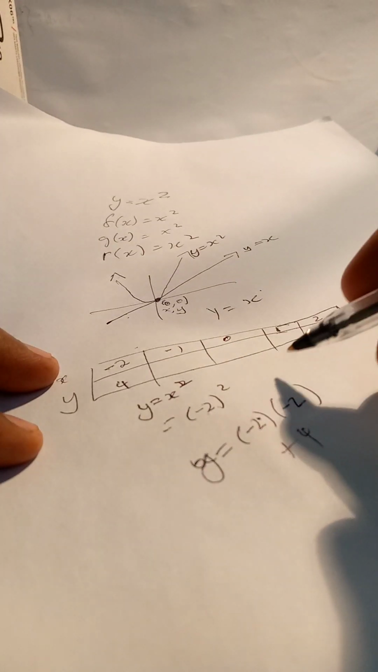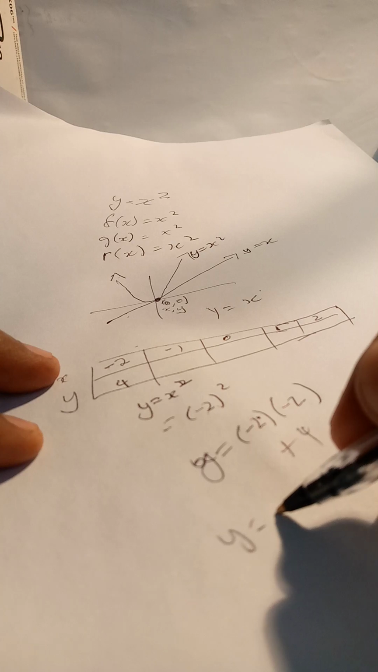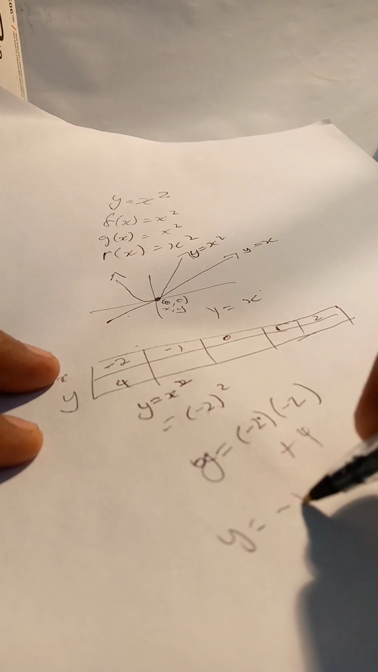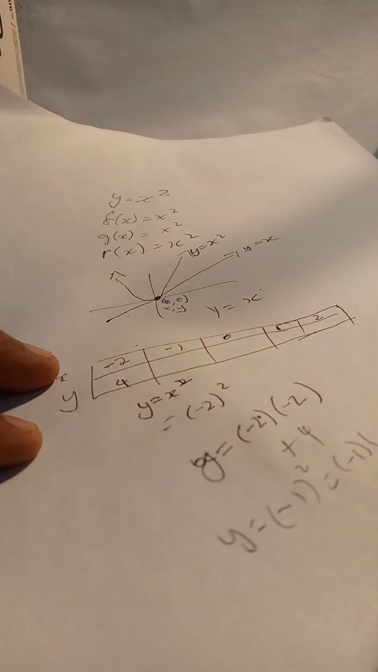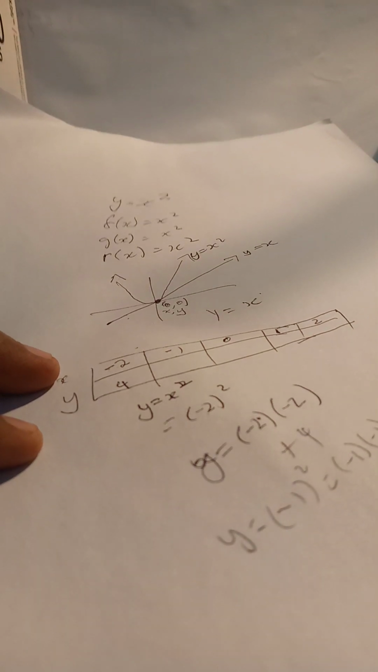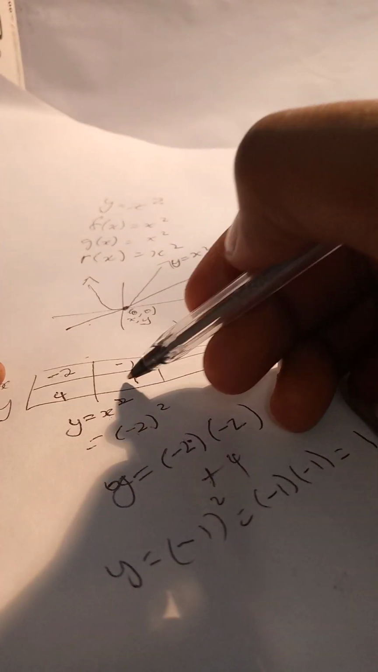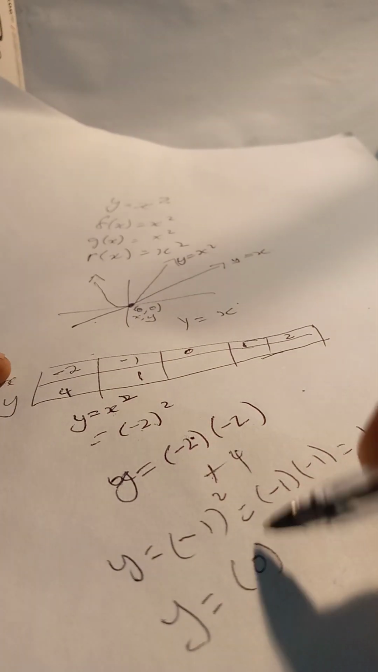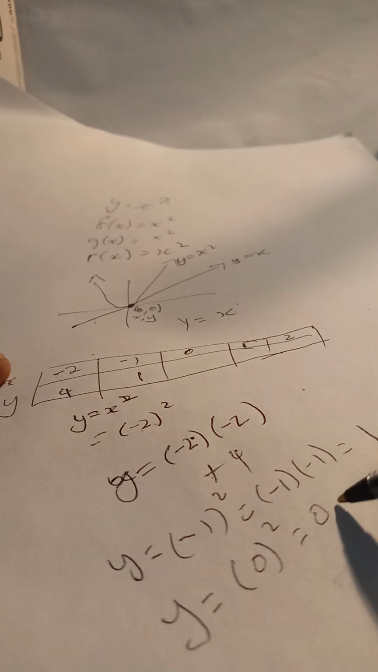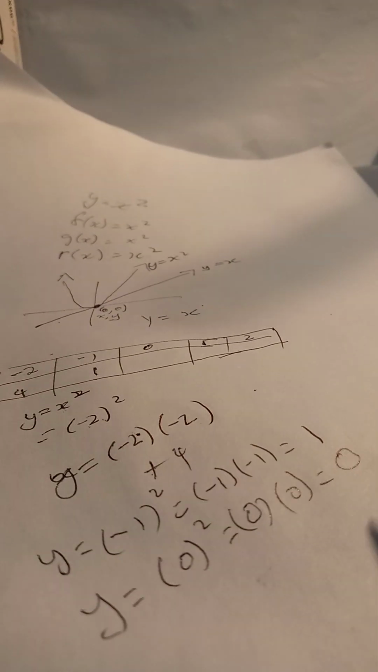Then you do the same for -1. So you're gonna have y is equal to -1 all squared, and since there are two minus 1's, this will give you positive 1. And then 0, you're going to do the same. You get y is equal to 0 all squared, which gives you 0, because 0 times 0 gives you 0.